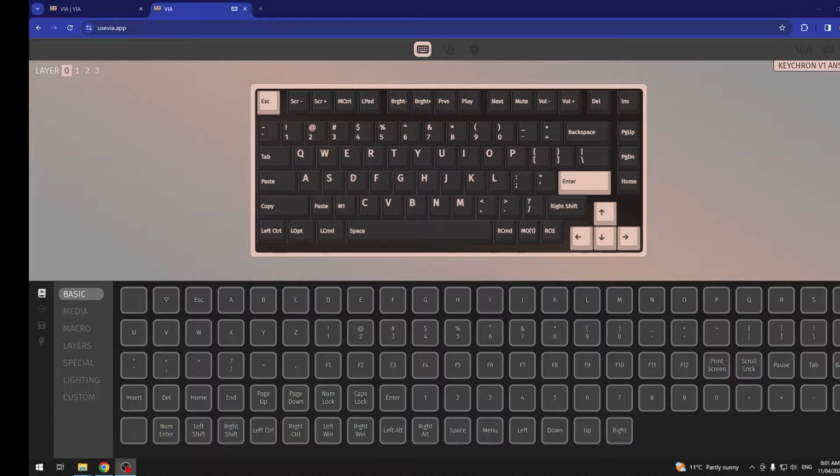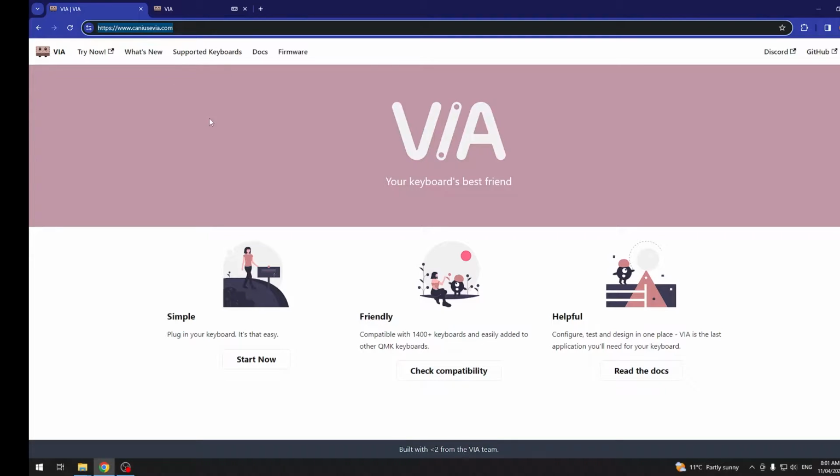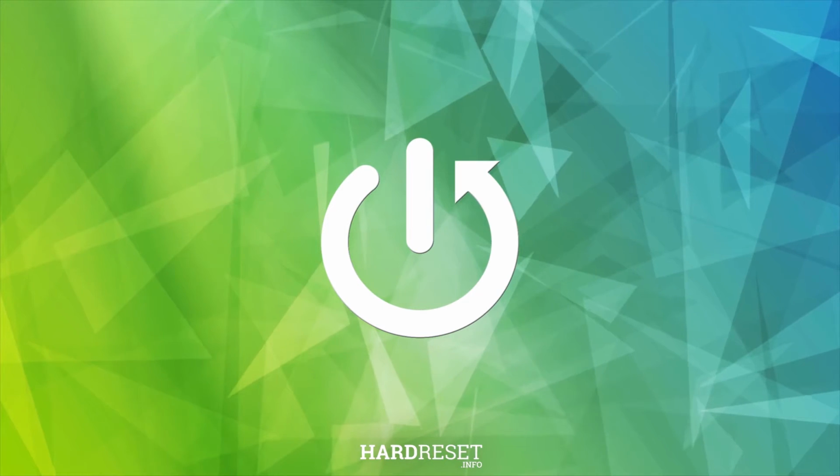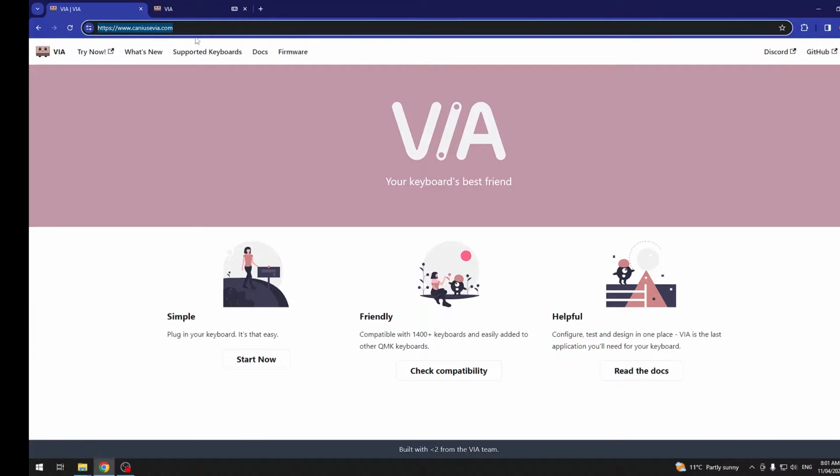Hello, in this video I want to show you how to save your layout for Keychron V1. And to do this, first we'll need to find this website. Just enter it on your browser. I will try to include it in the description of this video.